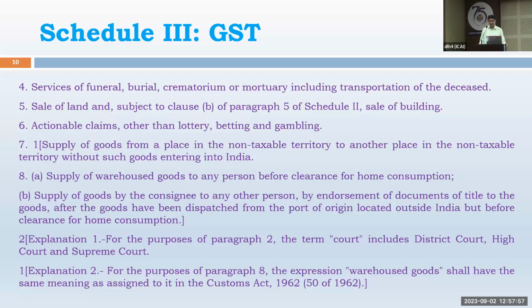Next item is supply of goods by the consignor to any other person by endorsement of document of title to goods. So the document of title to goods is transferred, not the goods. After the goods have been dispatched from the port of origin to outside India, but before the clearance for home consumption. That is called high sea sale. Actually, it is a purchase, but still it is called high sea sale. I don't know why such a purchase is called high sea sale instead of high sea purchase. Maybe English is a funny language. But high sea sale purchase.